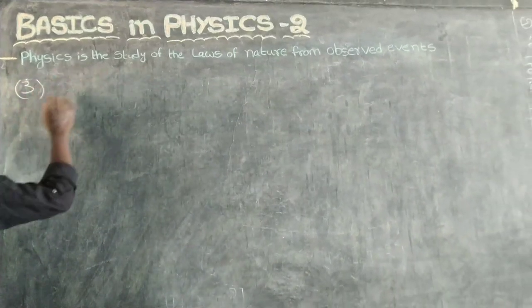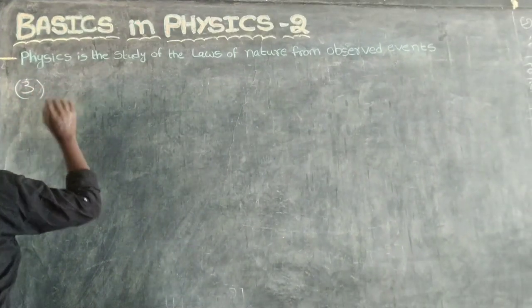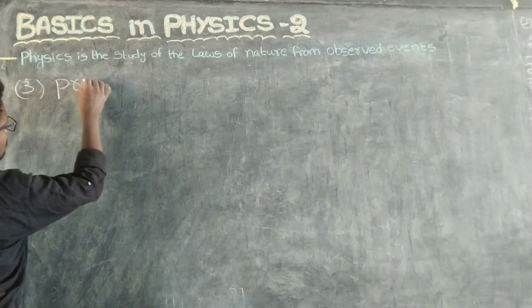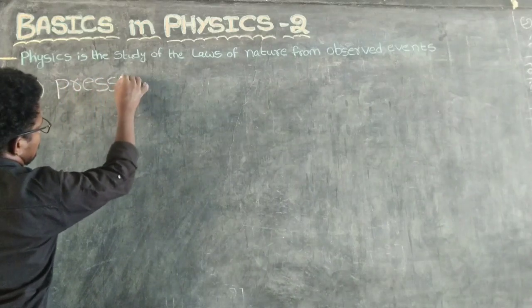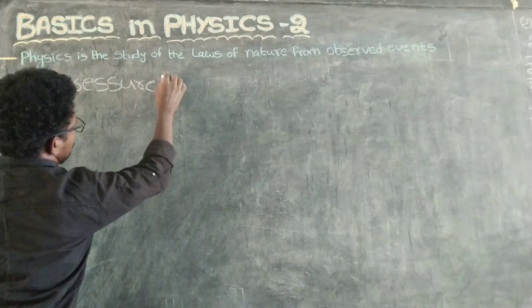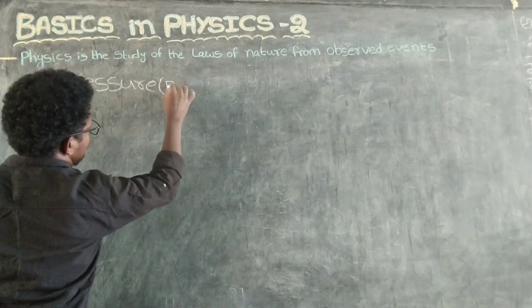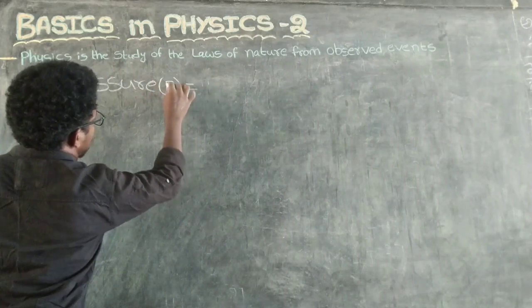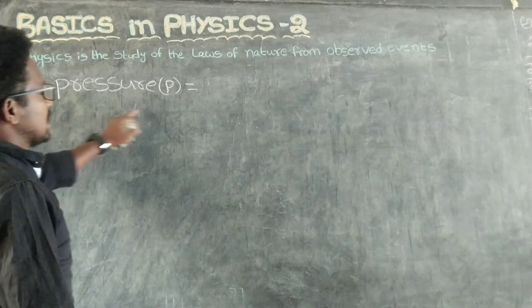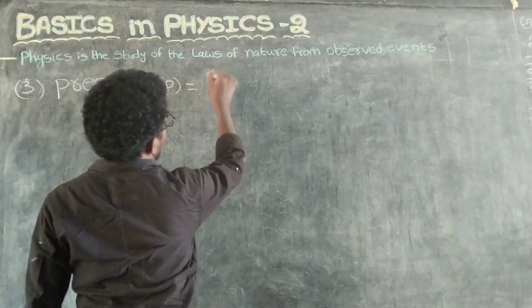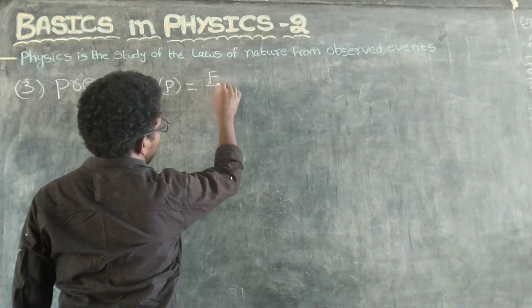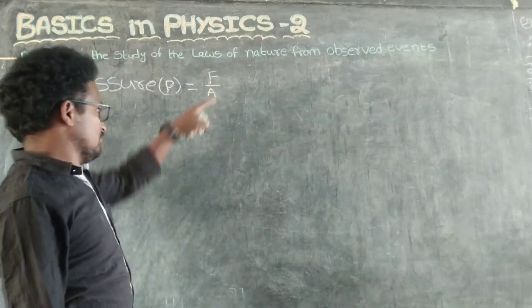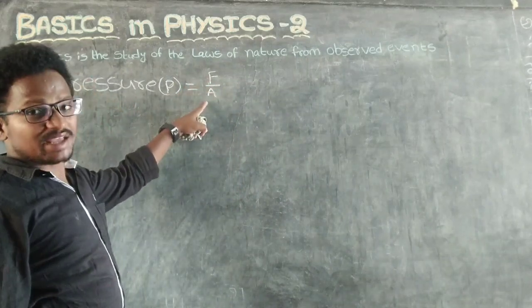Then the third one, pressure P. What is the formula of pressure? P equals F by A, force by area.